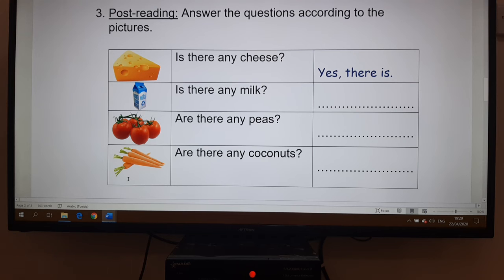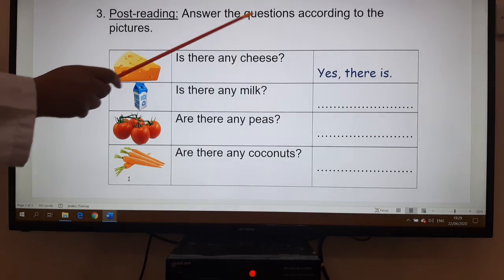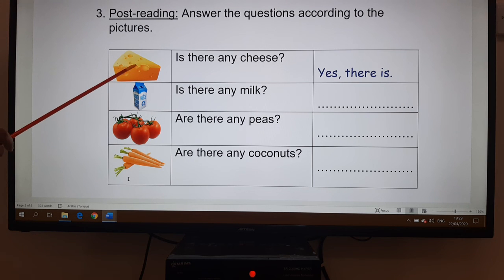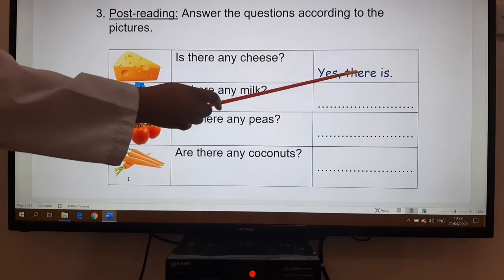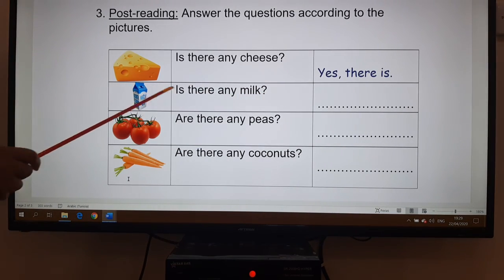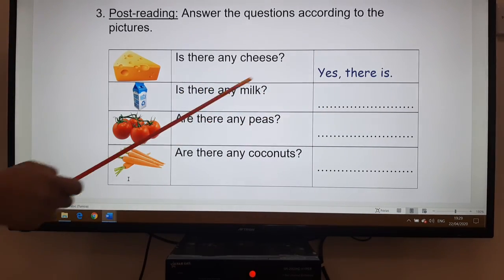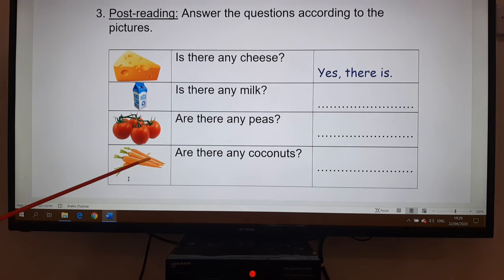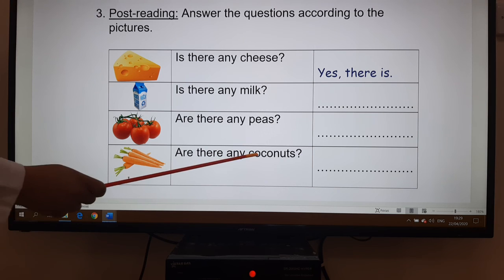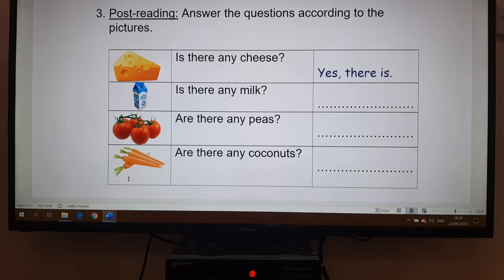Then, as a post-reading activity, I have made this exercise. So answer the questions according to the picture. So, here, is there any cheese? Yes, there is. Is there any milk? So you have to answer. Look here at the picture. Are there any peas? Look here. Are there any coconuts? So what will you answer?